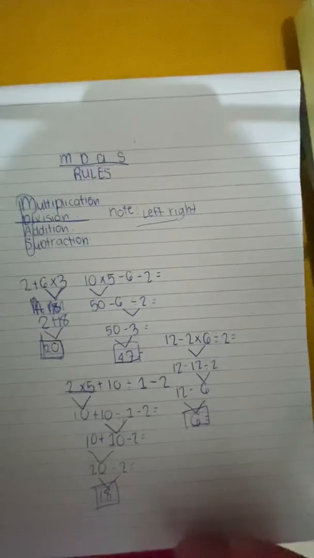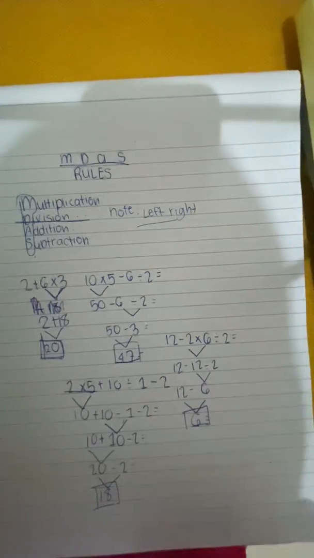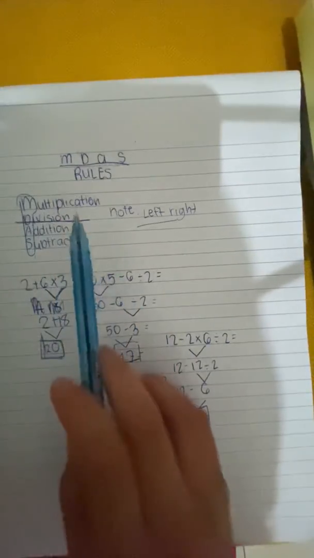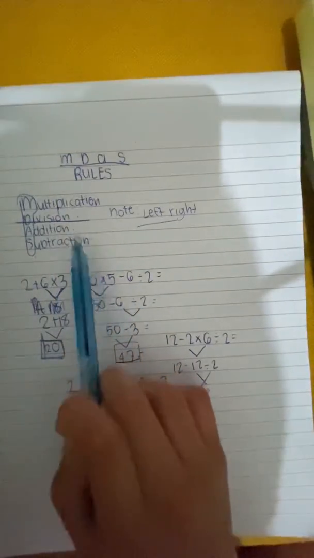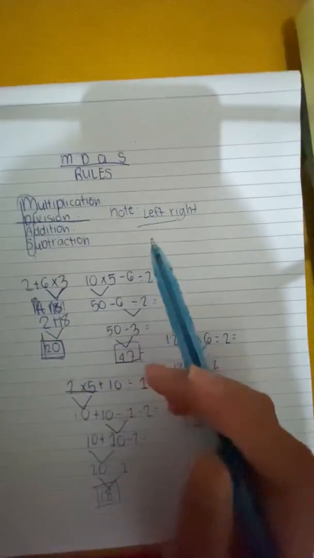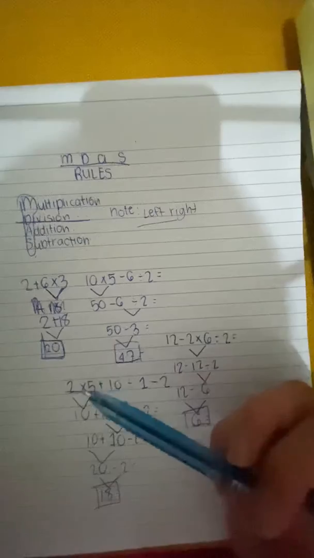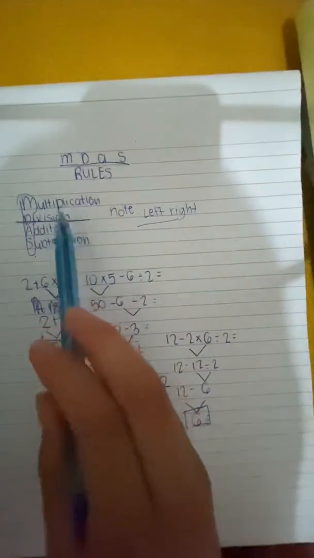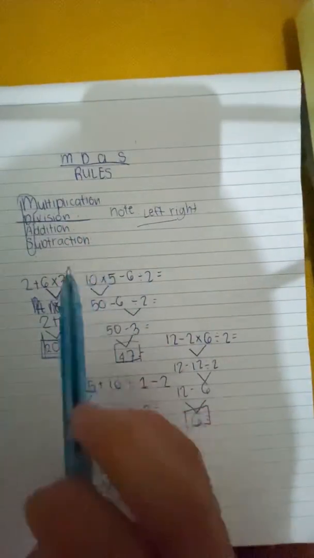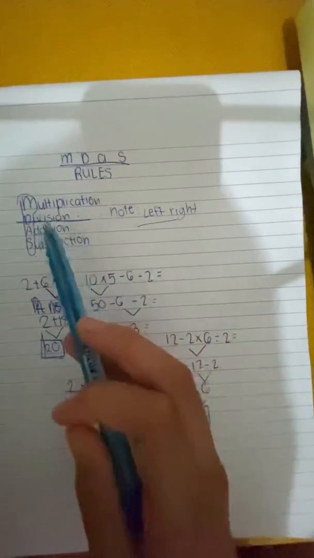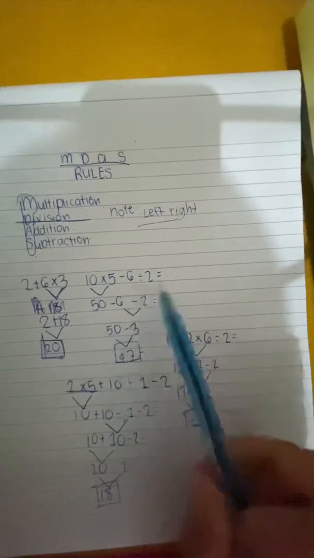So that is the rules in MDAS, and to wrap up our main ideas, remember, multiplication and division come first, and addition and subtraction come last. And it's also left to right, so it depends on which comes first. In multiplication and division, it could also be division first, then multiplication, as well as in addition and subtraction.